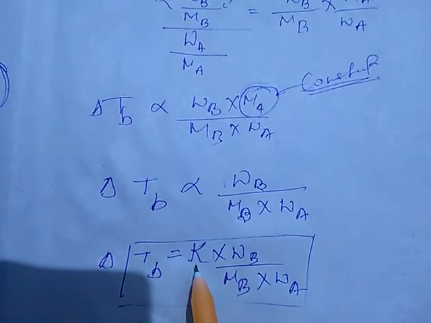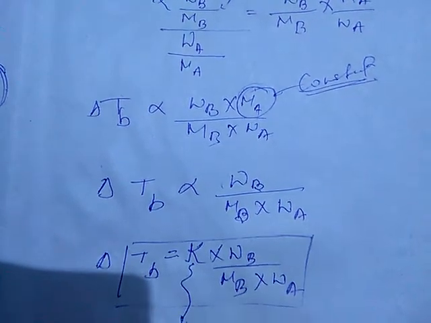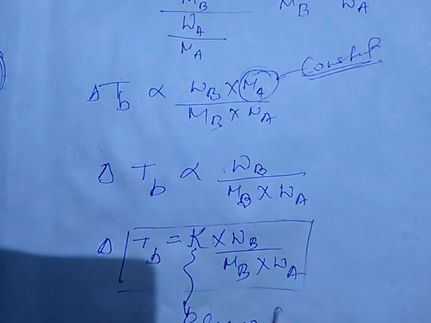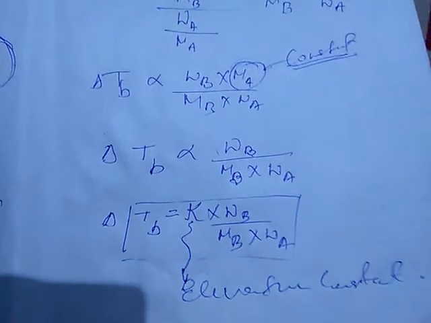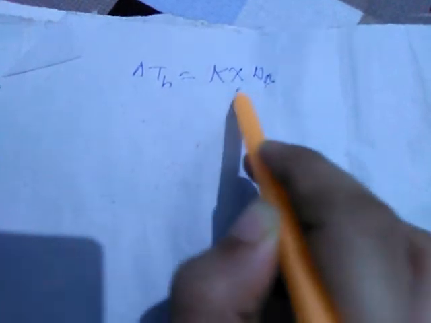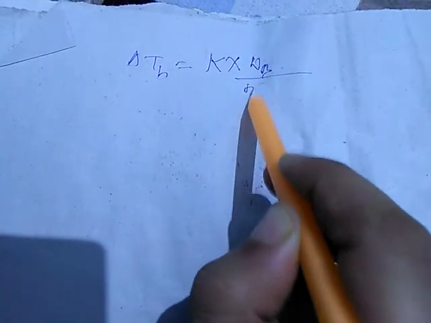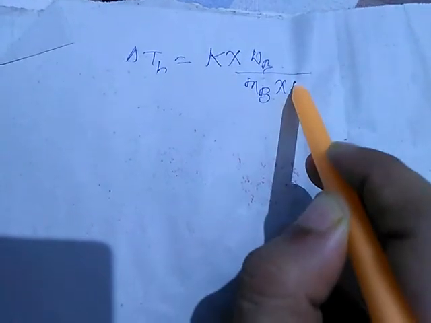Expression derived over here. What is this K? This K is the elevation constant. As the final expression we got, delta TB is equal to K, the elevation constant, into given mass of solute by molar mass of solute into given mass of solvent. This is the final expression we got.